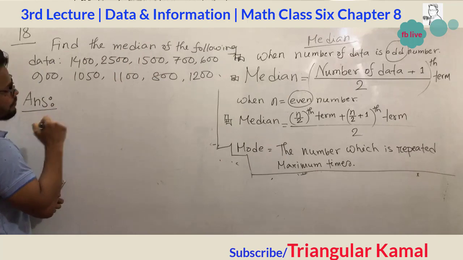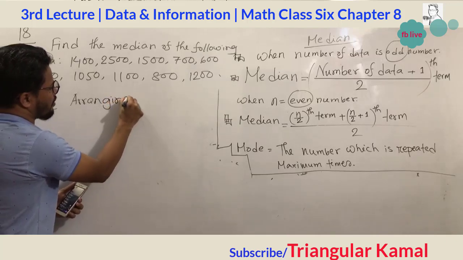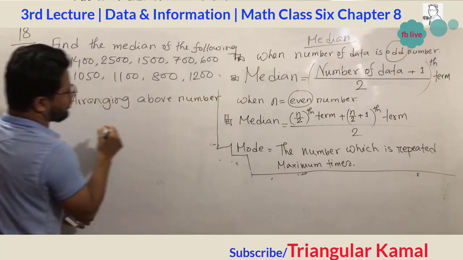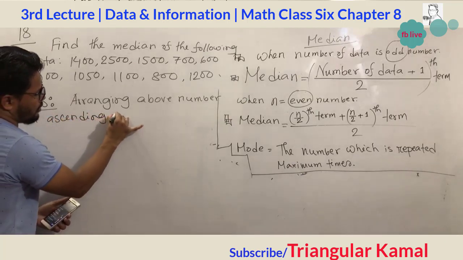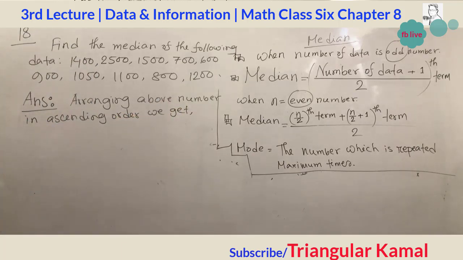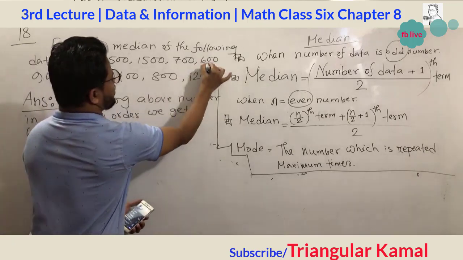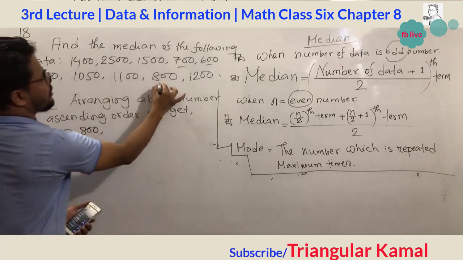So, arranging the above numbers in ascending order, we get: which one is the smallest number here? 600, 600, then 700, 800, there is 900 also.